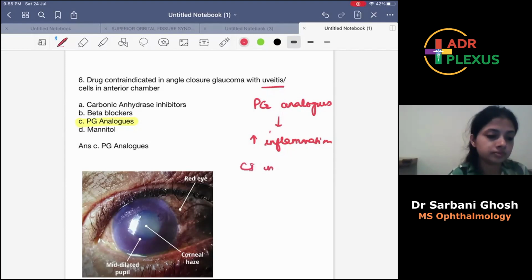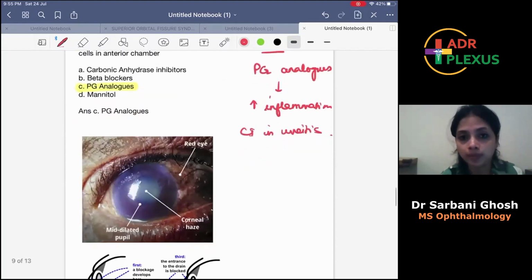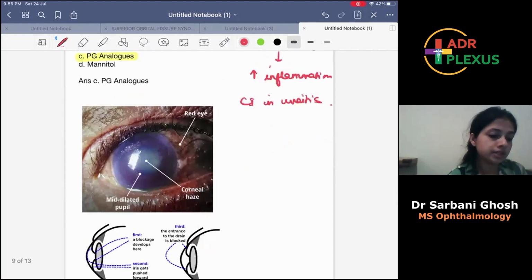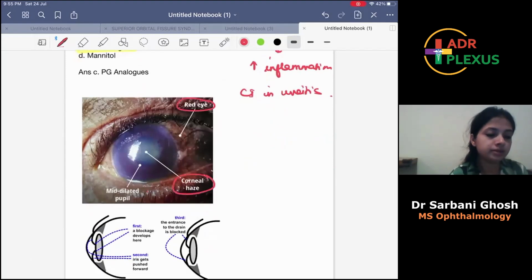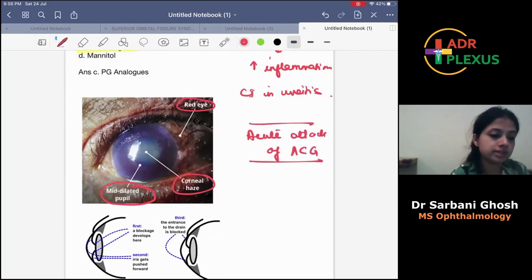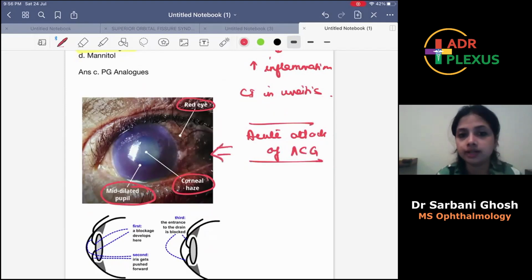Okay. Now let's have a look at angle closure glaucoma. How does it present and what is the management? Usually, angle closure glaucoma presents with a red eye, corneal haze, and mid-dilated pupils. This acute attack of angle closure glaucoma presents with these features, right? This is a hazy cornea with mid-dilated pupils, and there is also ciliary congestion.